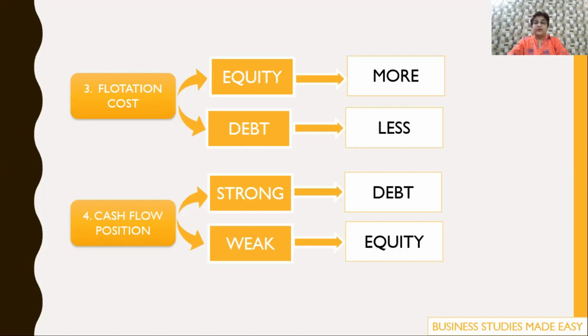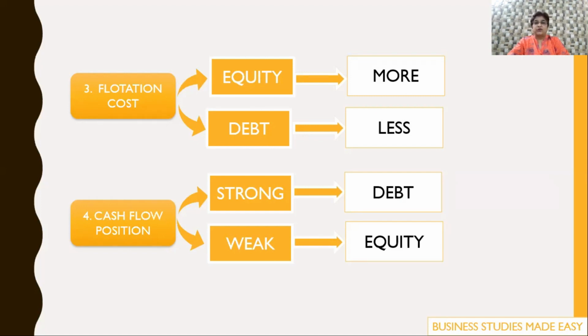But in case of equity, you need to take out an advertisement in the newspaper, then get your securities listed in a stock exchange. It's a very long drawn out process. So the floatation cost of equity is more and the floatation cost of debt is less. So if floatation cost is the criteria, then the finance manager will go in for debt.